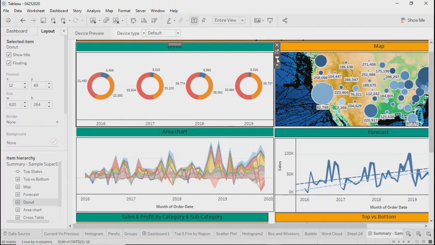See, for business users, it is fine. I mean, I just clicked on it, my filter is working. I don't care what is happening in the backend. But as a technical person, or as a person who has developed this dashboard, you should know what is happening. And in case you need to make any changes, let's say I want all the sheets to be filtered, but I don't want my forecast to get affected because of this filter. What should I do in that case?